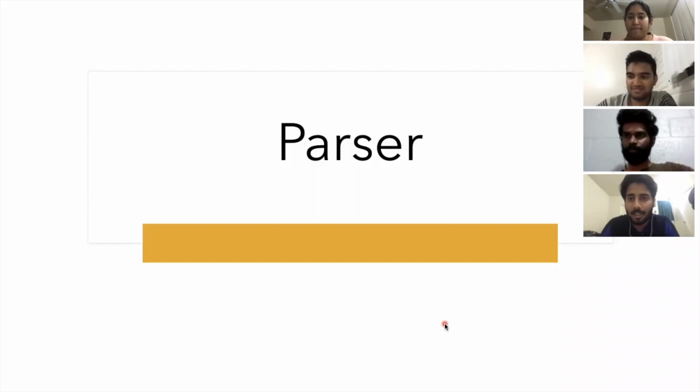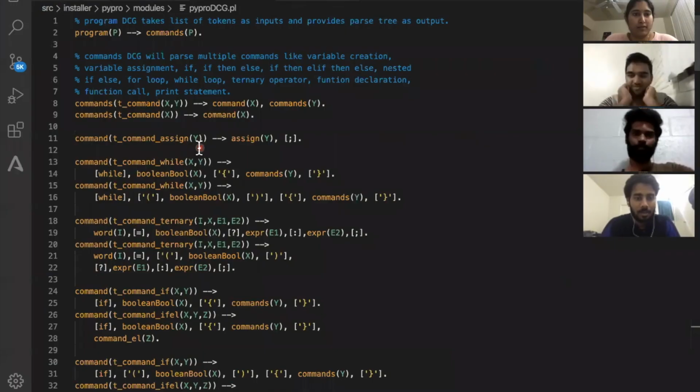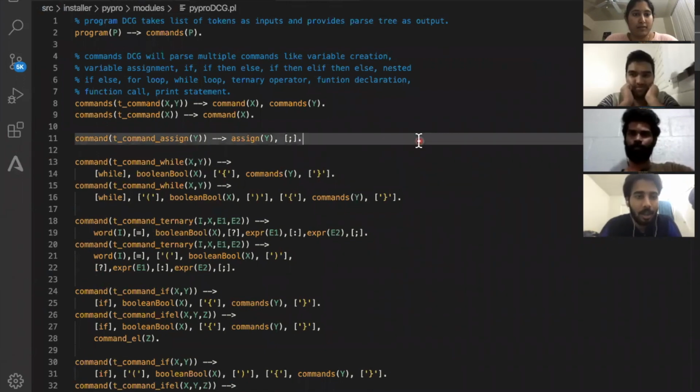I'll be explaining the parsing side of our language. We have different parse tree nodes for each and every command in our language so that it can be identified uniquely.